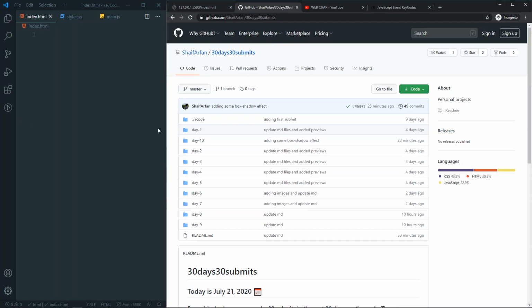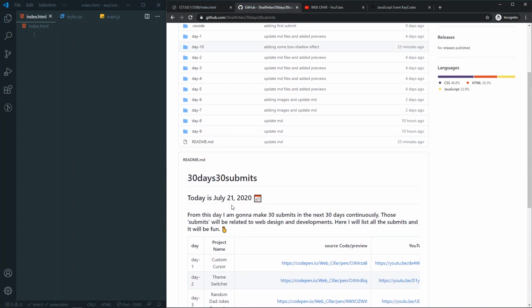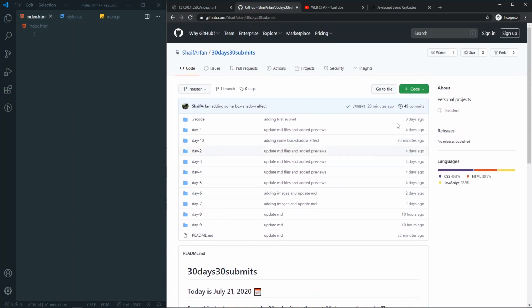We are now on day 10 of our 30 days 30 submits. For day 10, we are going to make the key code generator app. It will be fun, and if you are interested in checking out all the interesting submits that I did before in these 30 days 30 submits, you can check out this repo. I will link it in the description.